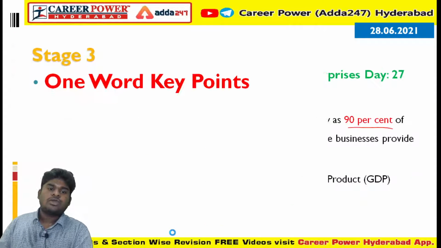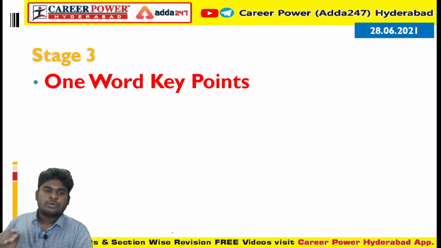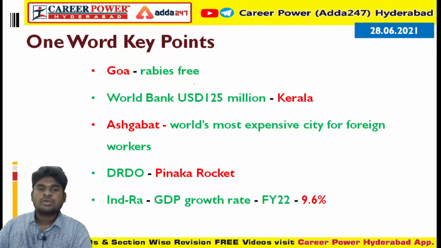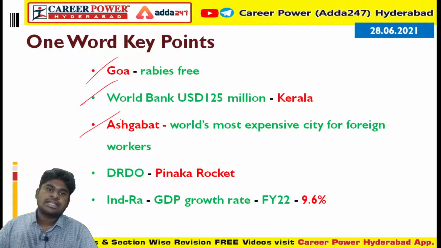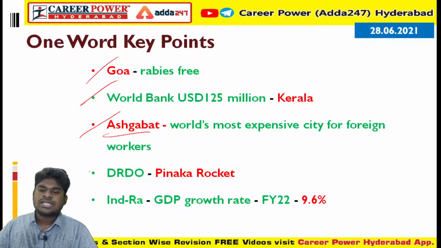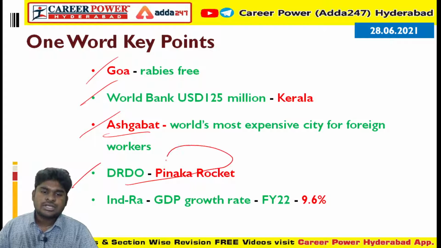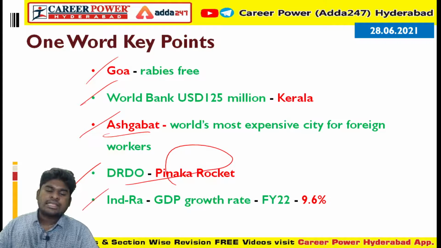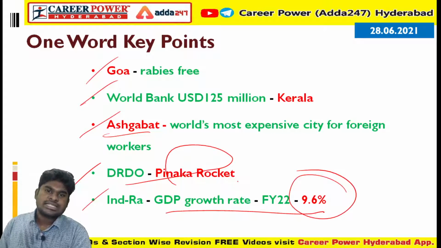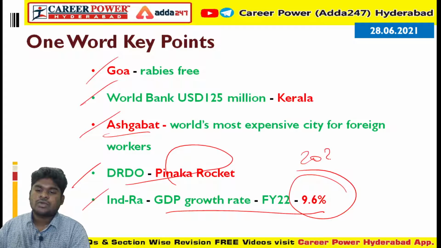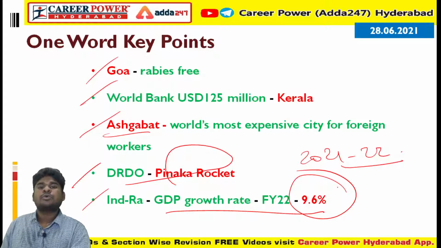So we'll go into the one word key points. A very quick revision of our current affairs today, and tomorrow we'll have MCQs. First one, Goa is the rabies free state. World Bank has given a 125 million loan to Kerala for the Resilient Kerala initiative. Ashgabat is the world's most expensive city for foreign workers. DRDO has tested an enhanced Pinaka rocket system. India Ratings and Research estimated India's GDP growth rate to be 9.6 in the financial year 2021 to 2022. So this year they are estimating it to be 9.6.